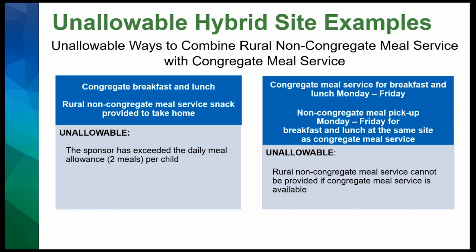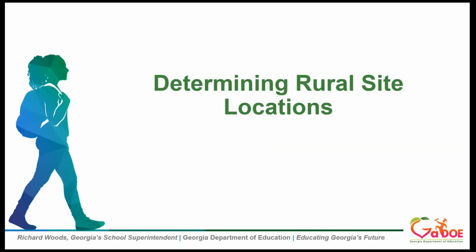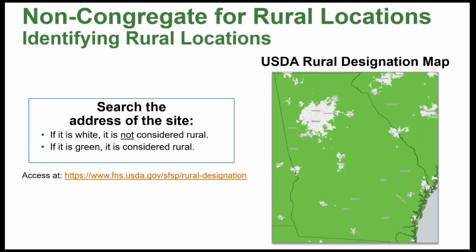And next, Stephanie is going to talk to us about how to determine some of these rural sites. So earlier this year, USDA released the updated rural designation map, and it does appear to be more rural locations in Georgia on the updated version of the map than we had last year. And USDA plans to update the map annually by January 1st each year. So we may see some changes as the new maps roll out.